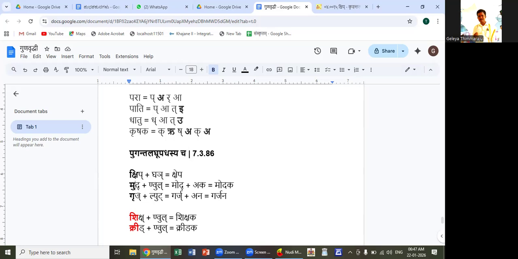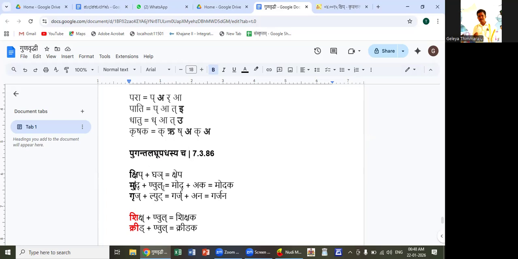And in case of the mud dhatu, the ukara in the upadha position is hrasva. So sorry, it is laghu. It is hrasva only, but in the sutra it is mentioned as laghu. So ukara is laghu, so it undergoes gunadesha. U becomes o. Mod plus nul.